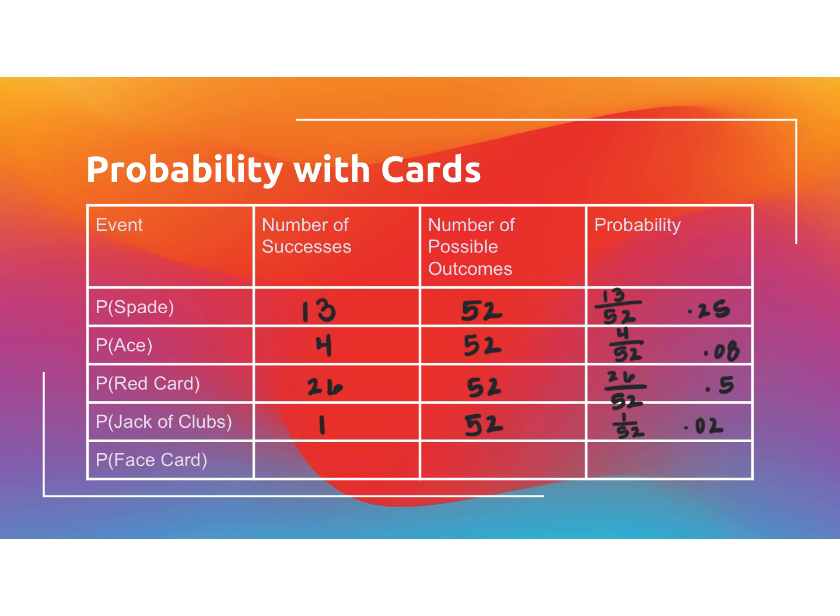Okay? And the last thing is a face card. Remember, face cards are the jacks, the queens, and the kings. So if you're looking at your sheet, you have 4 jacks, 4 queens, and 4 kings. So that's 12 cards total. There are still 52 cards in the deck. So my probability is going to be my 12 face cards over my 52 total. And if I were to divide that out, I'm going to get 0.23.